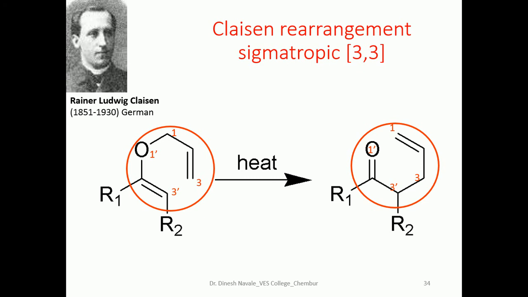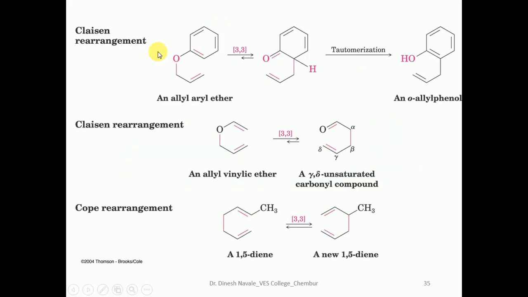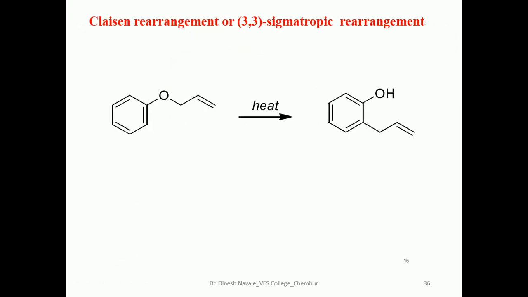This is a Claisen rearrangement, which is a 3,3 sigmatropic rearrangement. These examples we have already discussed. Claisen rearrangement, or the 3,3 sigmatropic rearrangement: as we have already discussed, the Claisen rearrangement involves aryl allyl ether as the starting material, which on 3,3 sigmatropic rearrangement will give the ortho allyl phenol as the product. So this is the 3,3 sigmatropic rearrangement.